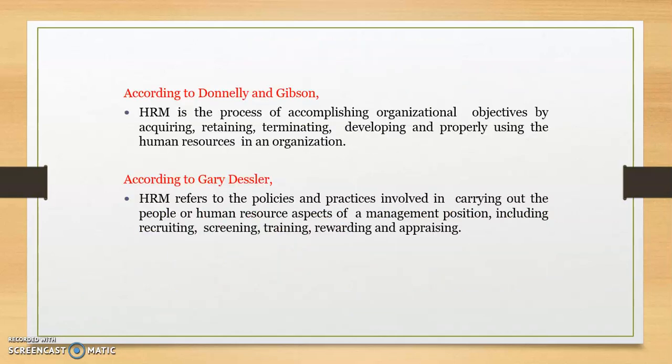The next definition, and one of the most popular definitions in the HR circles, is given by Donnelly and Gibson. Right? And here this particular definition says it's a process of accomplishing organizational objectives by acquiring, retaining, terminating, developing and properly using the human resources in an organization. Here he happens to give a whole new definition. Right? So basically the primary objective of human resource management as per the definition is we have to achieve organizational objectives. Only when we achieve organizational objectives, organization marches forward, moves forward.